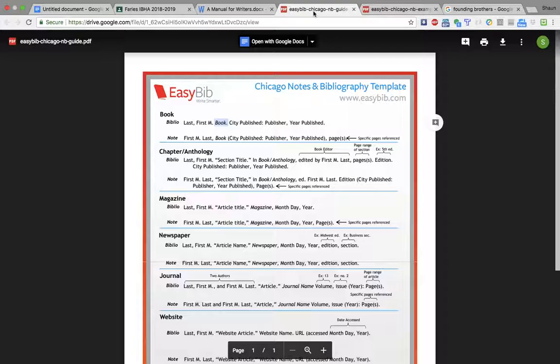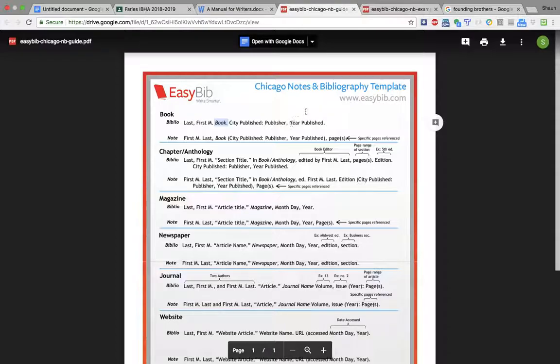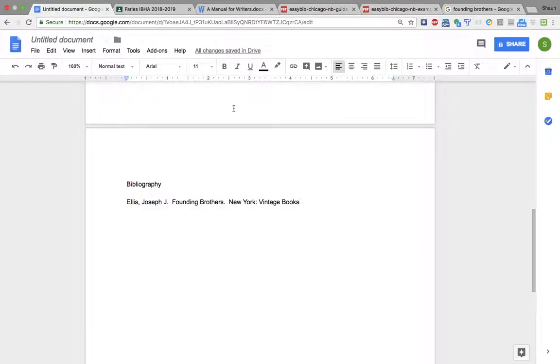And this information is found on the inside of the book. And the year that it was published, let me double check that. And this book was published in 2000. Okay, so year published, comma, 2000.